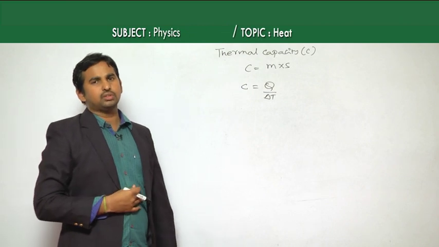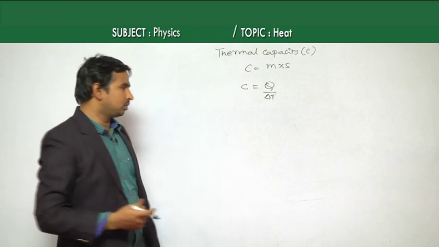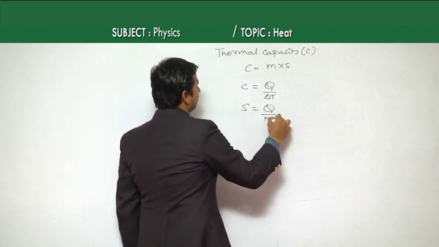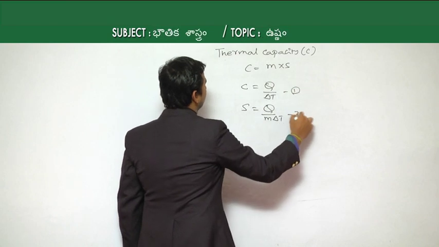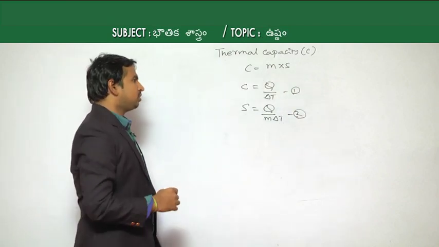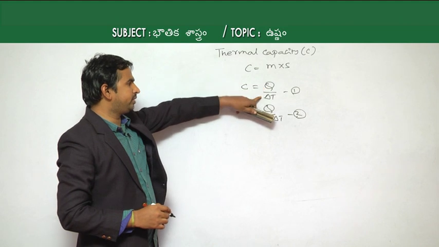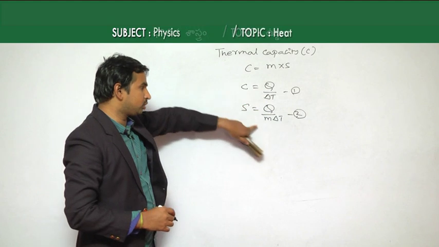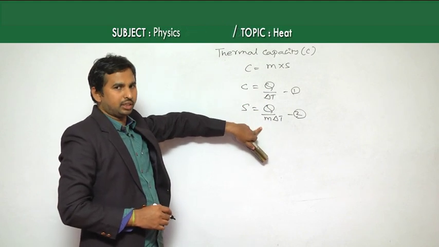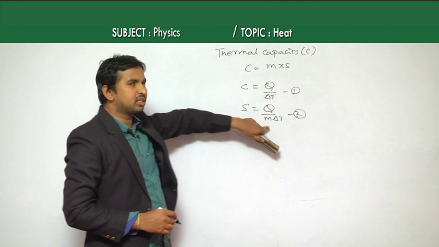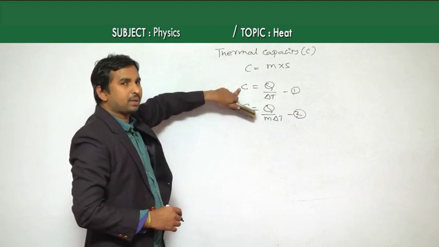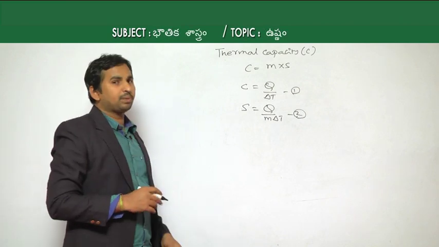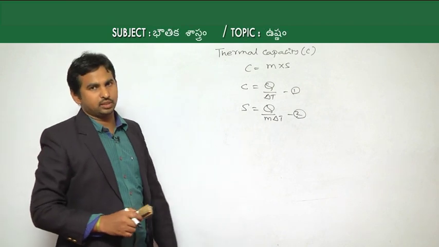But we know that Q is equal to S m delta T, so S is equal to Q by m delta T. If you compare these two, C is Q by delta T, but S is Q by m delta T. The only extra quantity is mass, because specific heat is about unit mass, whereas thermal capacity is about the whole mass of the substance. So thermal capacity C becomes m into S.